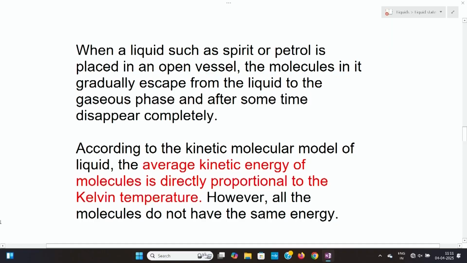That is fast in the case of ethanol and acetone. Because of that, ethanol and acetone evaporate very fast compared to water.